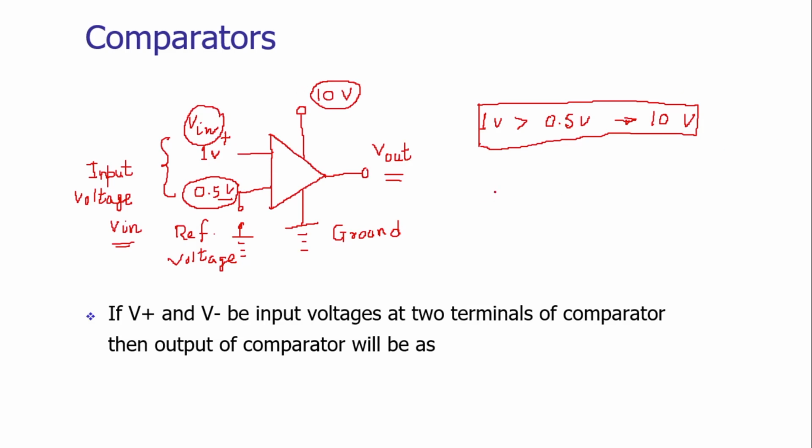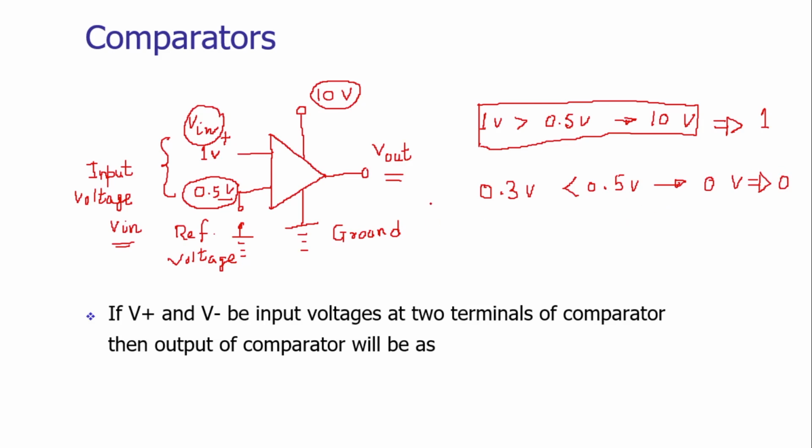So if the input is say 0.3 volts, 0.3 volts is less than the reference voltage 0.5. The op-amp will generate the signal 0 volt. So the 10 volts would be considered digitally as 1 and the 0 volt will be considered digitally as 0.